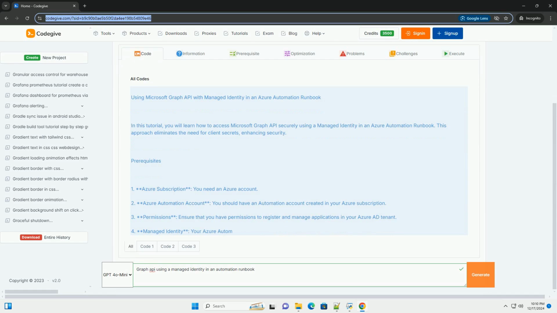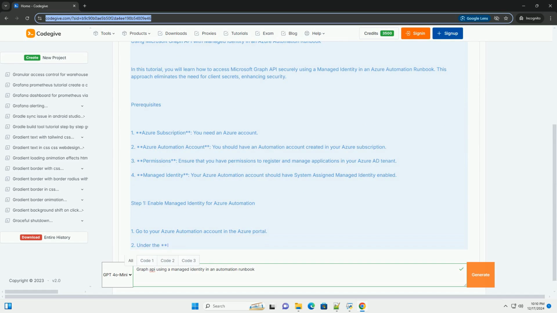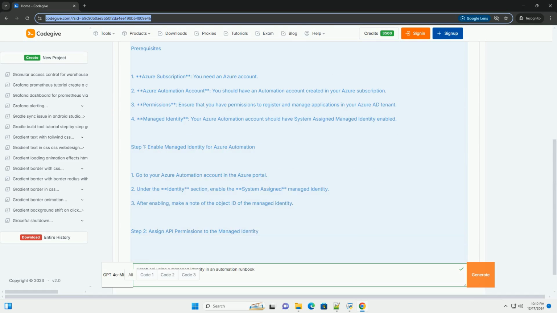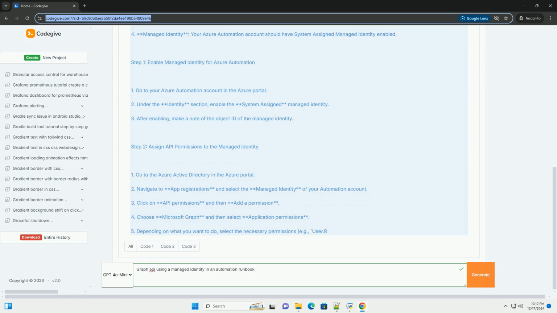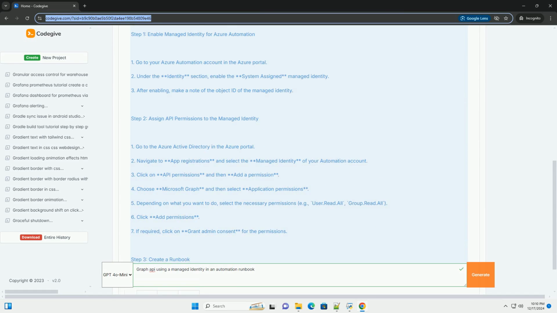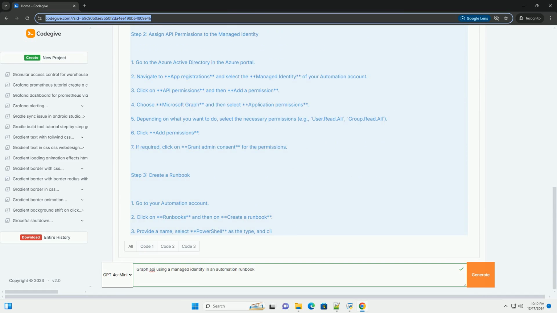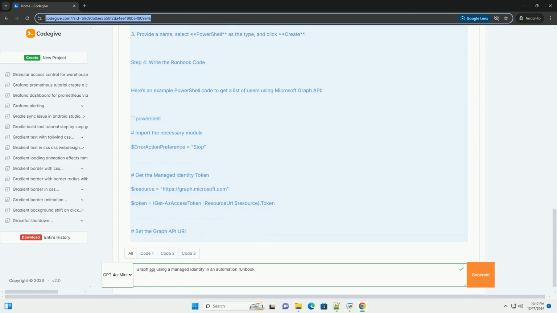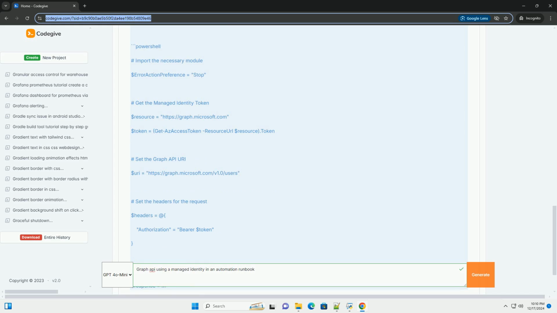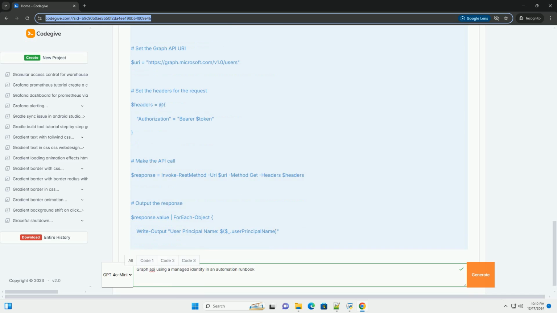Using Microsoft Graph API with Managed Identity in an Azure Automation Runbook. In this tutorial, you will learn how to access Microsoft Graph API securely using a managed identity in an Azure Automation Runbook. This approach eliminates the need for client secrets, enhancing security.